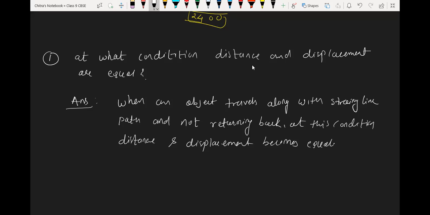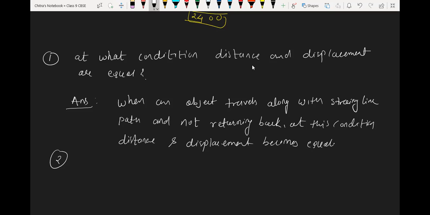Sir, can we say that both of them are equal when the distance is equal to the total distance covered from A to B with no detours in between? Yes. So in linear motion, distance and displacement are equal. But if an object in linear motion returns back to the same position, the displacement will be 0. That's why we have written the point that it is not returning back.